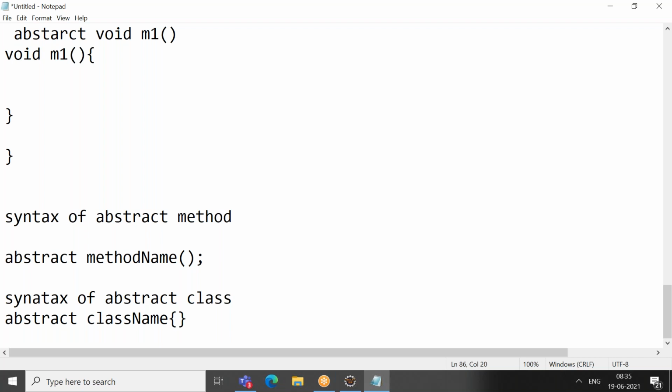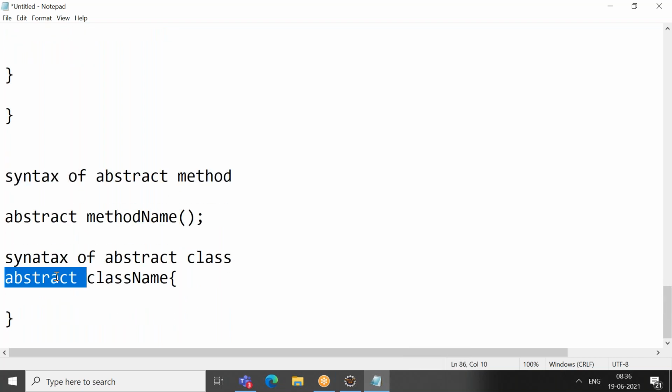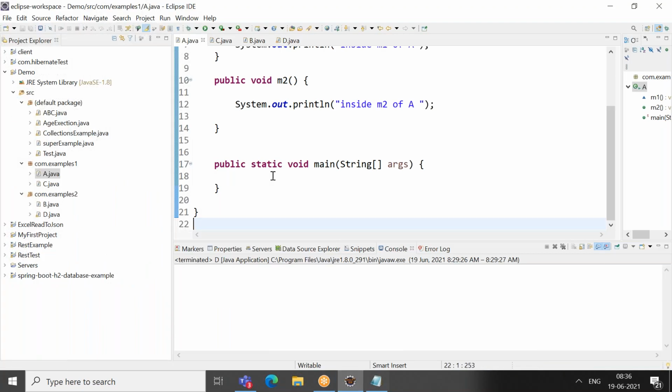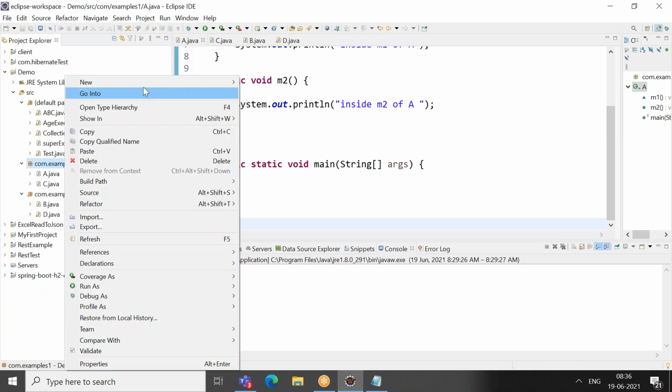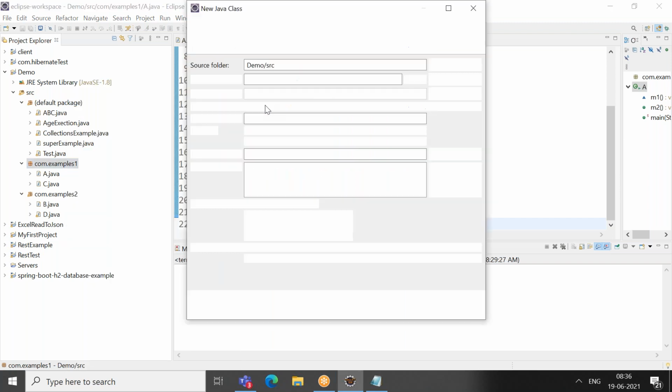Just write an abstract keyword before this. So in this example one, I am creating one more abstract class, new class.